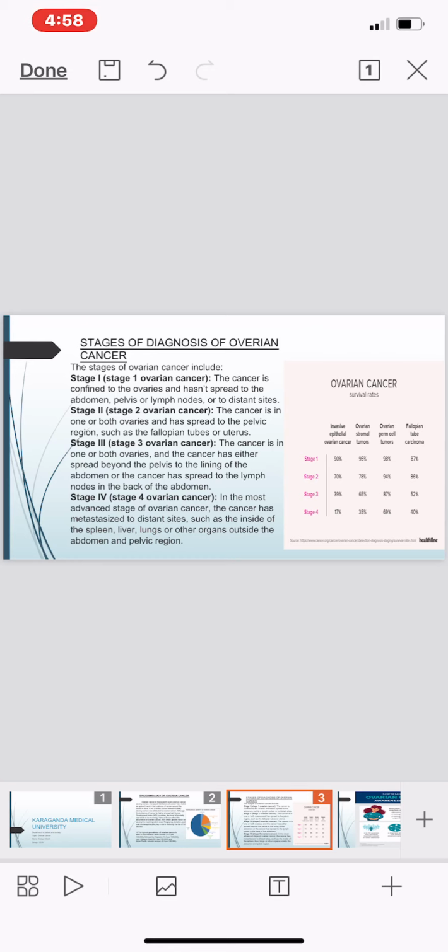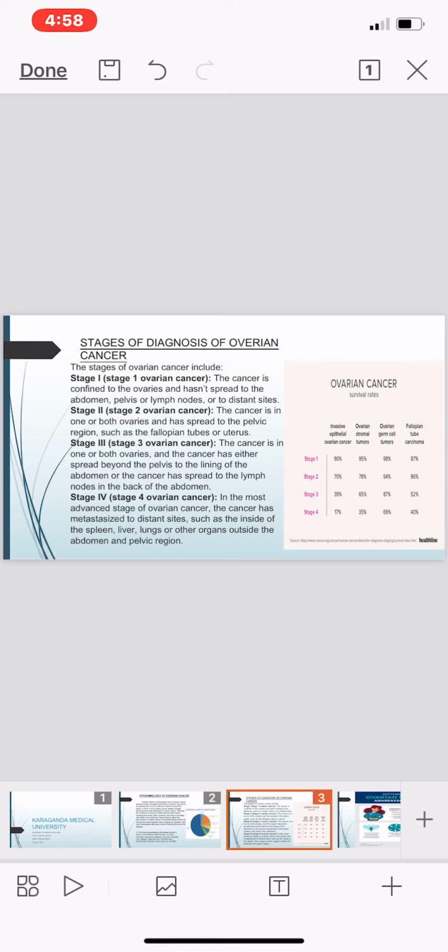Now stage 4. In this most advanced stage of ovarian cancer, the cancer has metastasized to distant sites, such as the spleen, liver, and lungs. In stage 4, multiple organs are affected. As we know, the functional activity of one organ is related to another organ. If the cancer spreads from one organ to another, their functional activity will also be affected, and the development of cancer will lead to diseases in multiple organs.